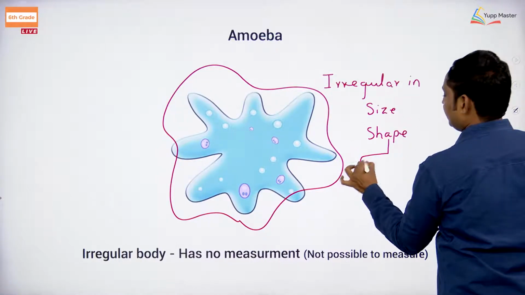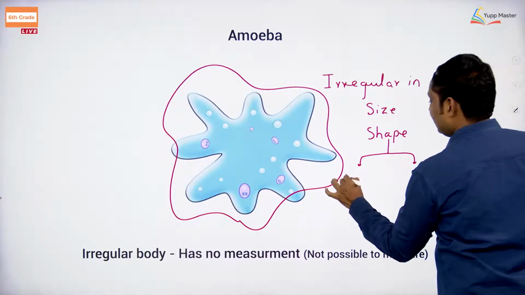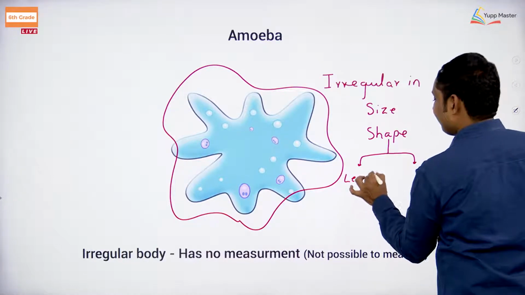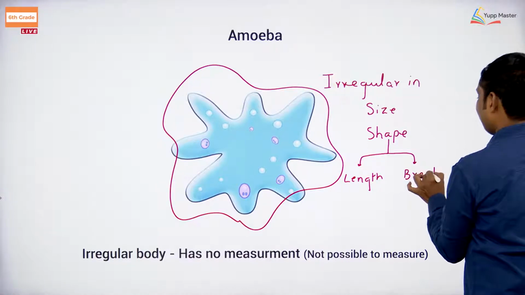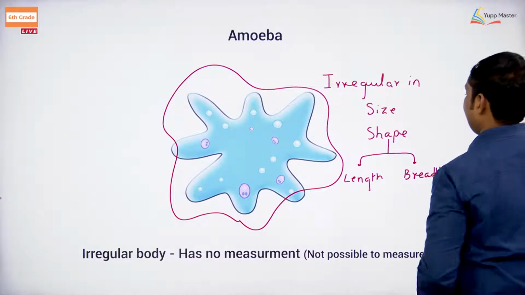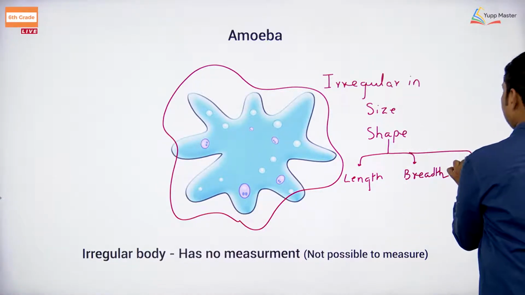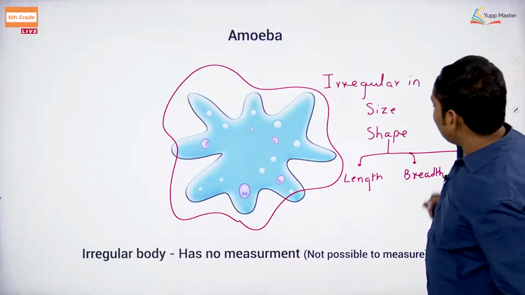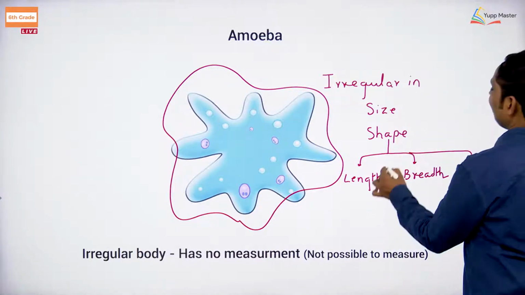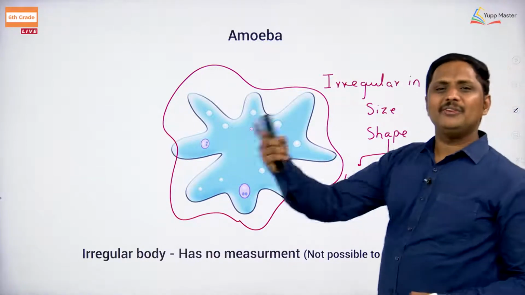So, we are going to get length, breadth, and you can take height also. All these have to be regular, then only we can measure.